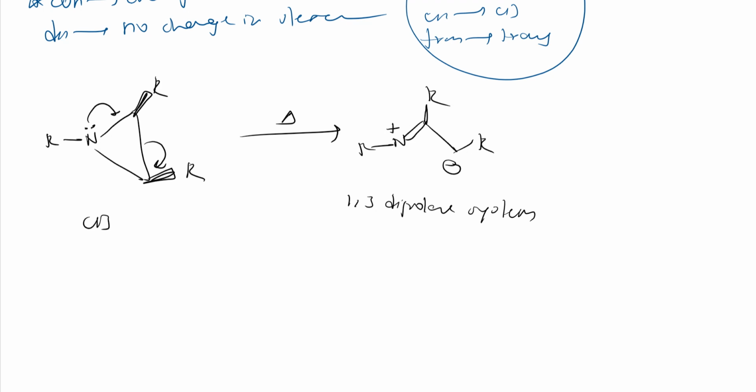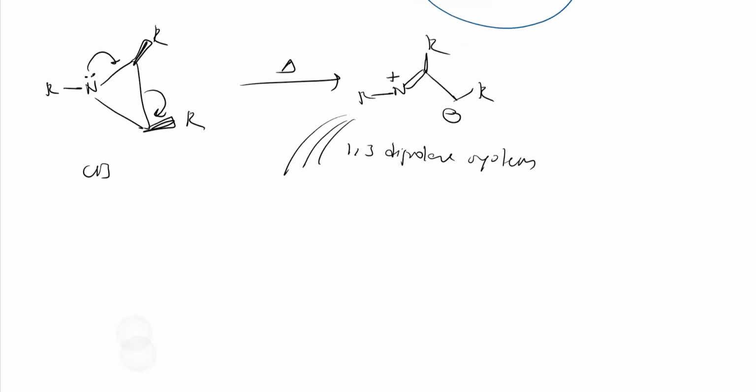So if I want to write it again, I will write it nicely. See here, I will write RN double bond. Instead of writing R, I can write COCH3, right? Here also CH2, which is having minus charge, and here COCH3 instead of R, and here nitrogen is having positive charge, right?